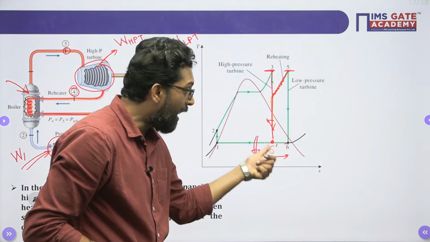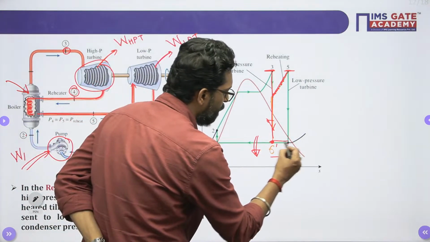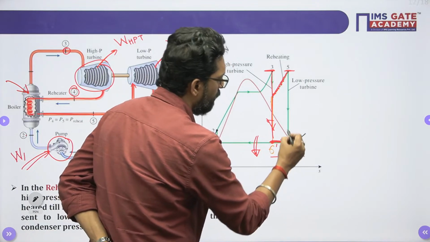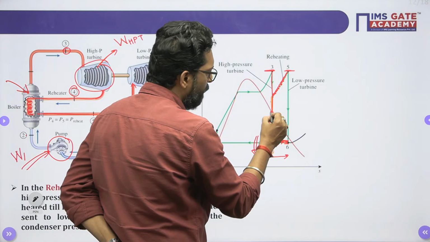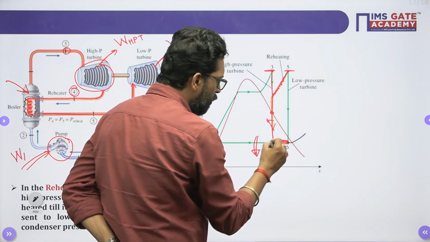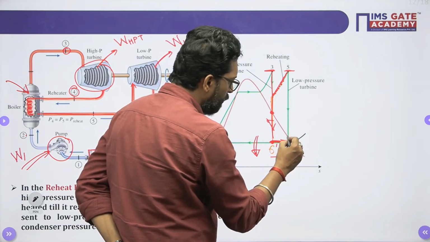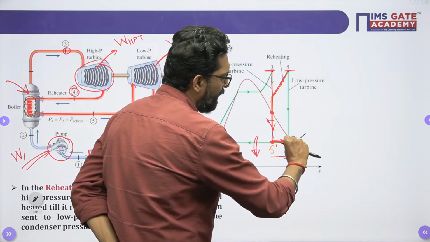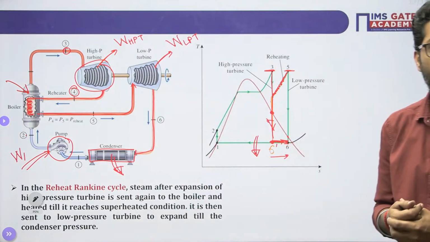So the quality of the steam will improve. When the quality of the steam improves, previously the turbine would handle this much wet steam, but now the handling of wet steam by the turbine is reduced. So the life of the turbine will improve.